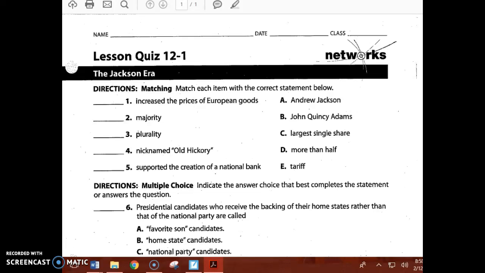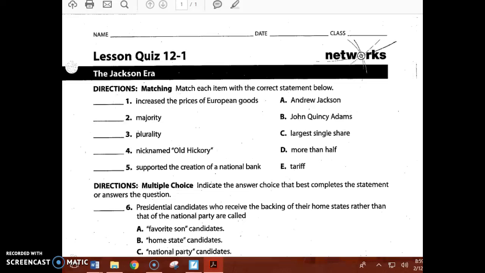Today you'll take the quiz for Section 12.1 in Social Studies. Be sure to put your name, the date, and the class period at the top of the page. The first section of this quiz is matching. Match each item with the statement or word below.